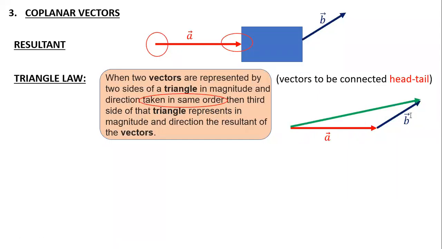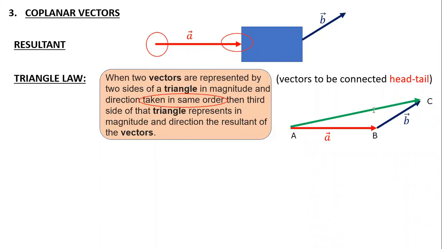So basically when I talk about A and B, it means if I started from point A, using the A vector, I reach point B. Then using my B vector, I reach point C. Initially I started from A, finally I reached C. So what is my final displacement?